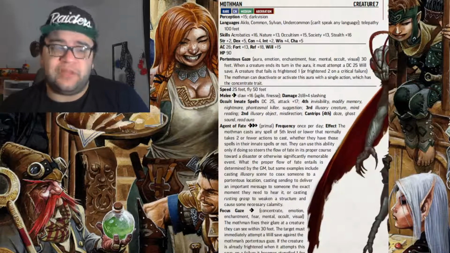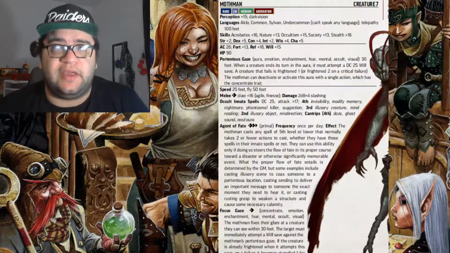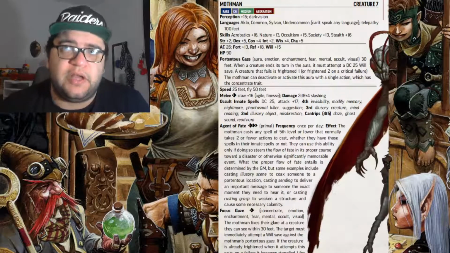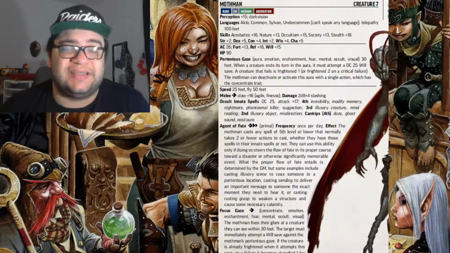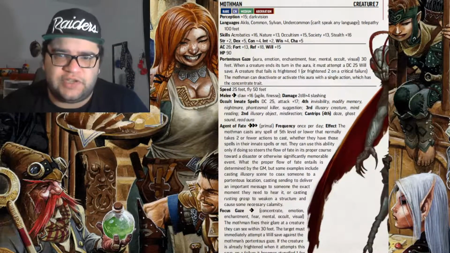He has an extremely awful melee attack. His melee is not worth using. And if he gets into melee with a creature, this is a problem for him, and he should probably spend the actions to get out of melee and not stay in melee. If he's using his melee attack, something's gone terribly wrong.